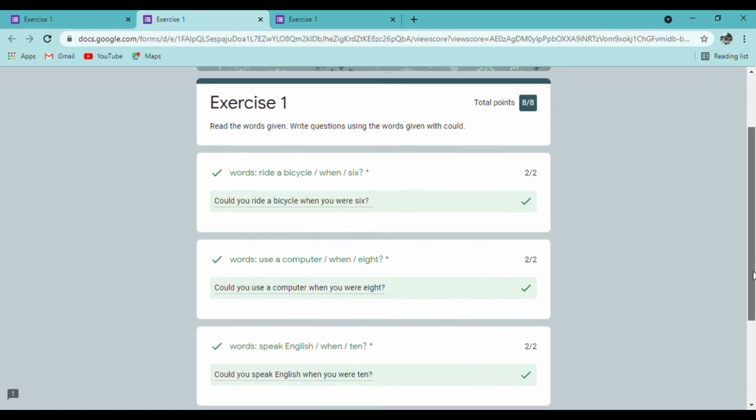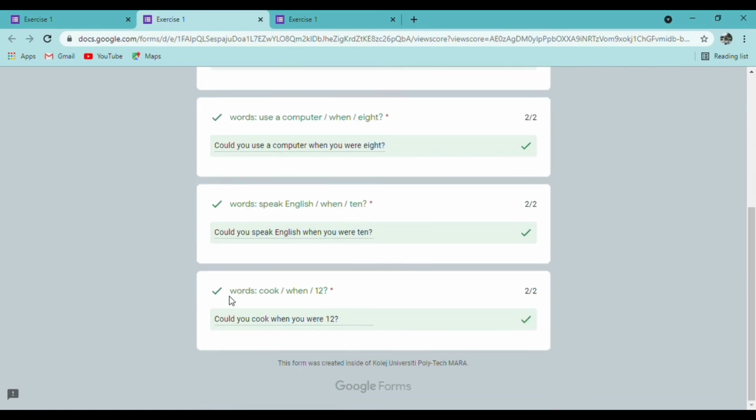For number 3, we have the words speak English when 10. Since could is the past tense for this one, we use could you speak English when you were 10? Meaning that the action has already happened. So we need to use could you, and then were, not are. So you need to be alert with this one.